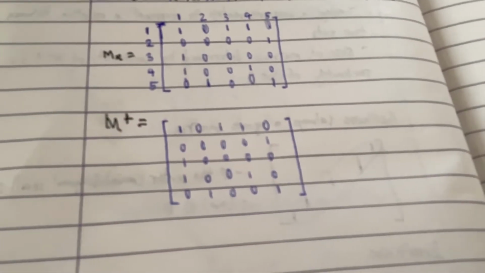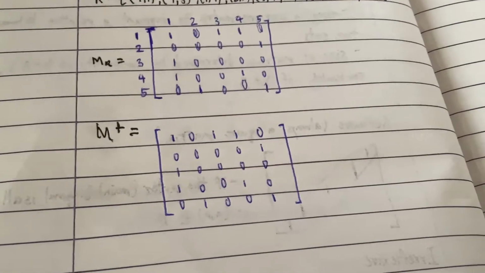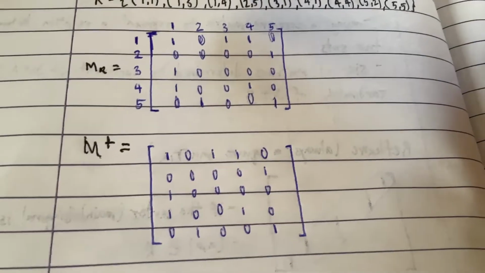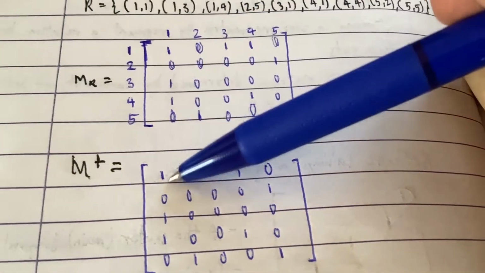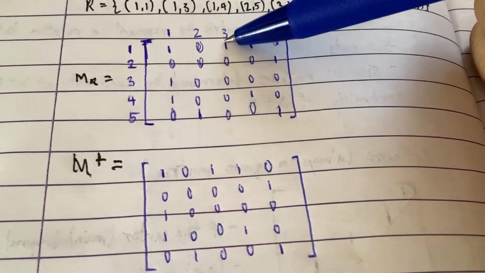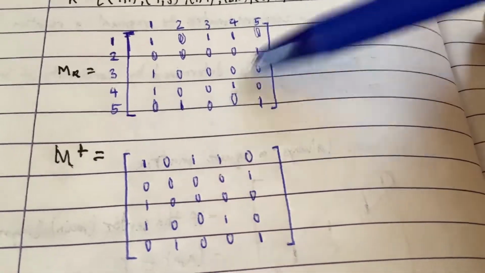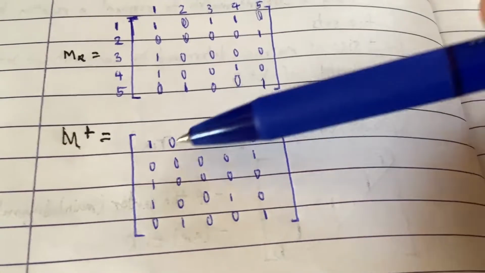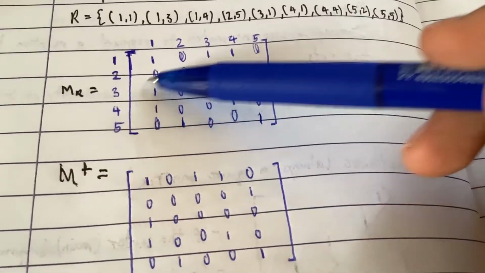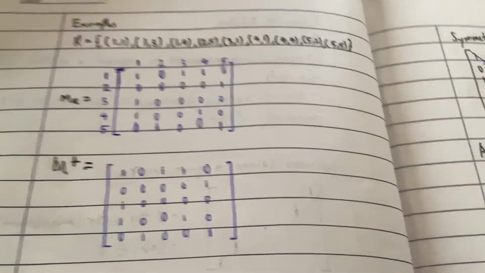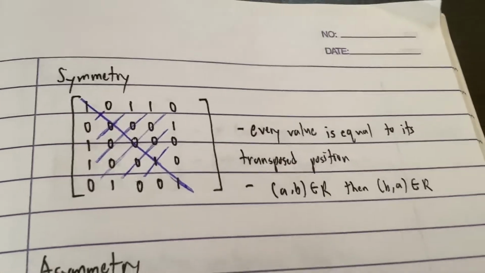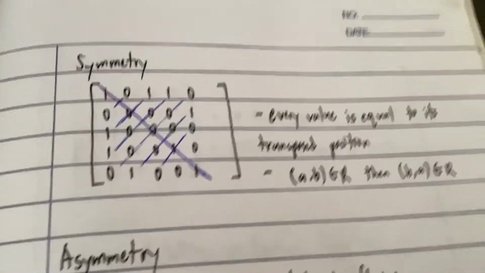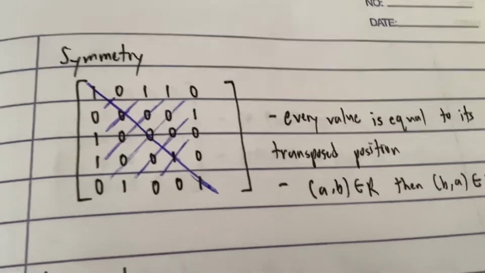Okay, look, we now have our transpose matrix. Notice that even if I switch all the values, it is still the same. Look, see? 1 is here, 1 is here, 0 is here, 0 is here, 1 is here, 1 is here, 1 is here, 1 is here, 0 is here, 0 is here. And same goes for our columns, right? Our columns and rows are just the same as our matrix. So that's how you check if your matrix is symmetric, right?